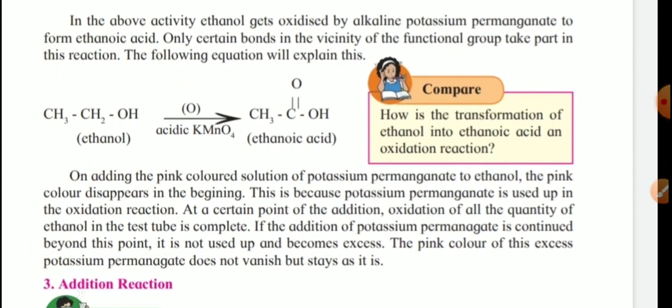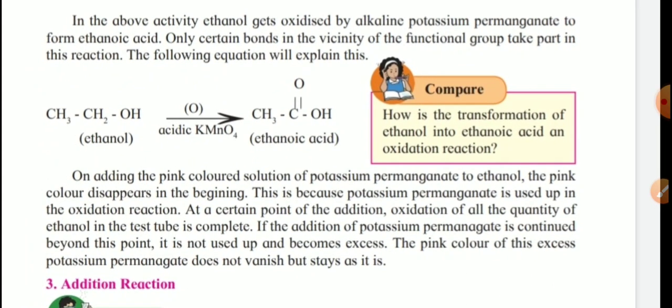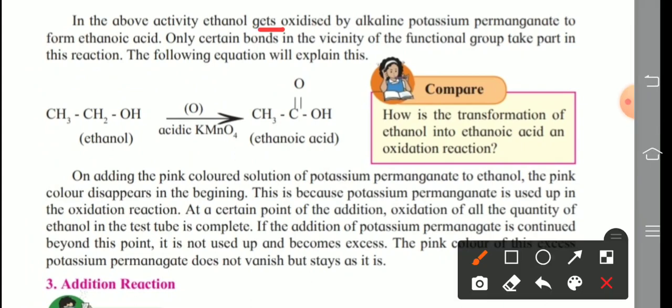Now in the above activity, ethanol gets oxidized by alkaline potassium permanganate to form ethanoic acid. So ethanol is converted into ethanoic acid.